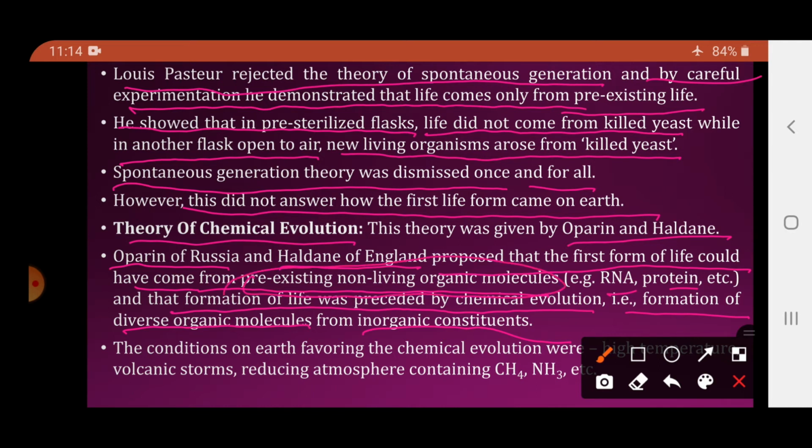So they suggested that the first life on the earth might have come in the form of the pre-existing non-living organic molecules.